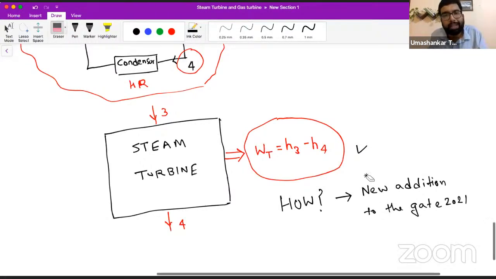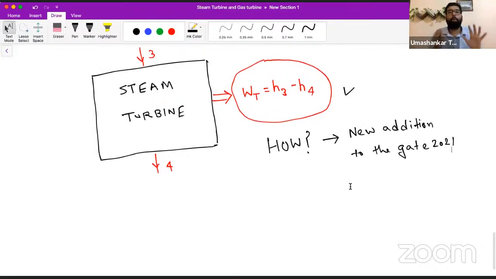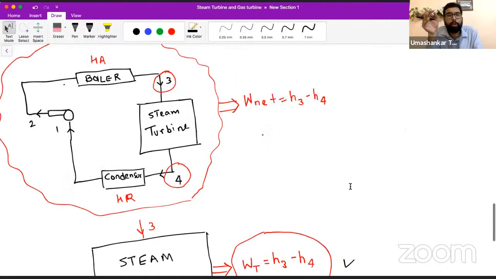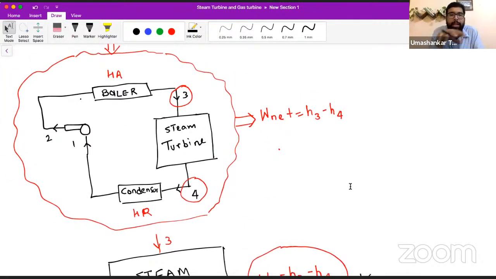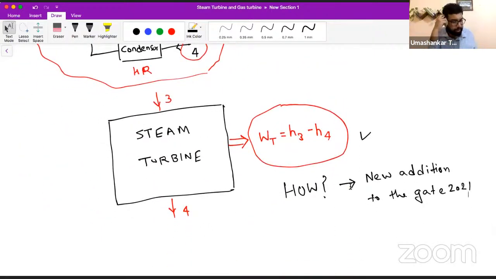So is it clear what the new syllabus is about a steam turbine? The Rankine cycle was already there. The first law of thermodynamics, second law of thermodynamics, and entropy analysis were already there. We already had a boiler, steam turbine, condenser, and multiple cases like reheating, open feed water heaters and closed feed water heaters. The performance parameters of the Rankine cycle were also already in the GATE syllabus.